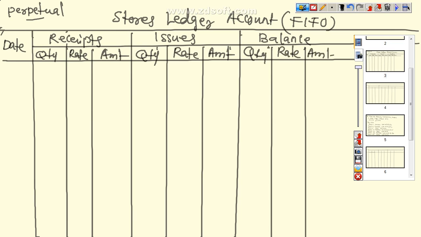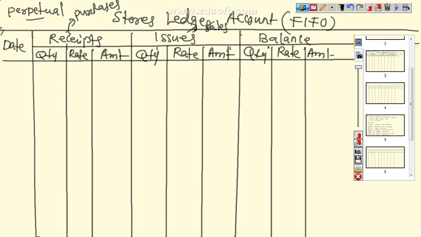Now one more point we have to remember, receipt here means purchases and issue here means sale, or it may be interdepartmental transfer of material, means first purchase department purchase the material, then they have to keep it in the store, then they transfer the material from stores department to production department as per the requirement.